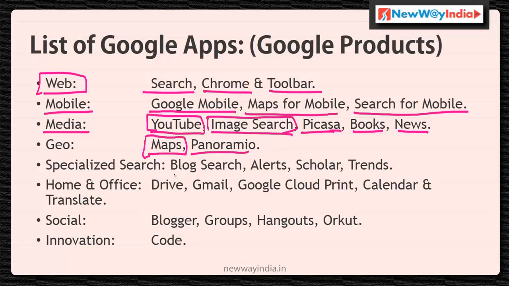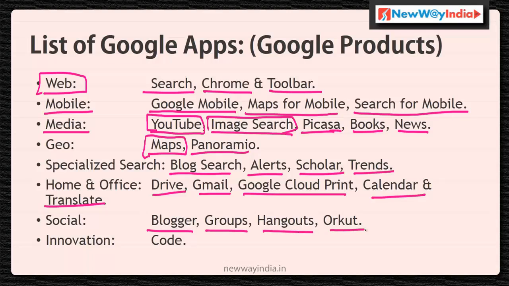And specialized: you can search blogs, alerts, scholar, trends, and Drive, Gmail, Google Cloud Print, Calendar, Translate. And social: Blogger, groups, Hangouts, Orkut, and Innovation Code. See, these are 27 in all, just as listed on the website. That is what Google Apps are.